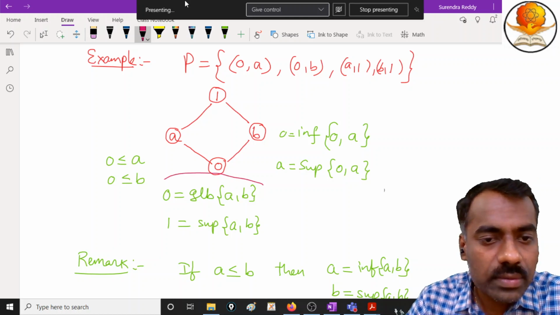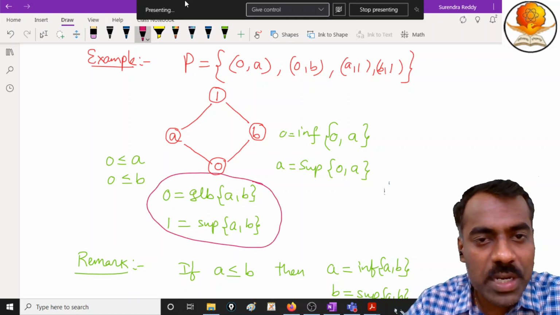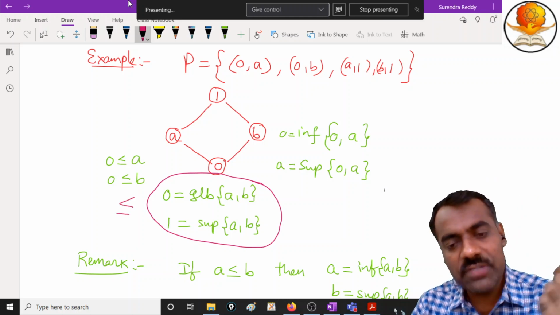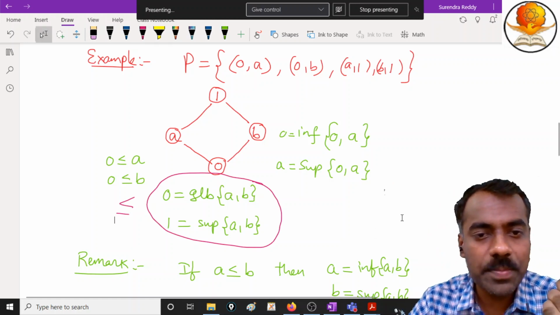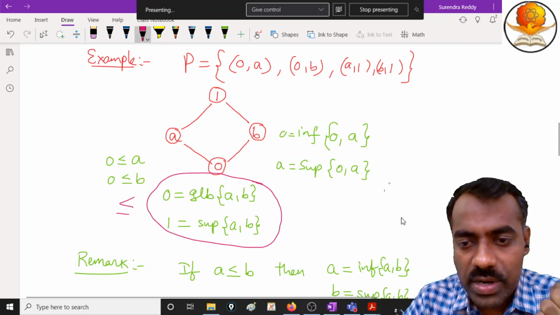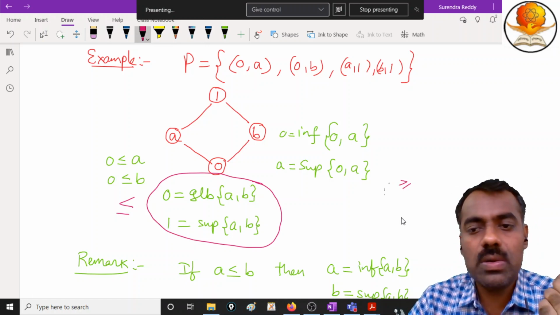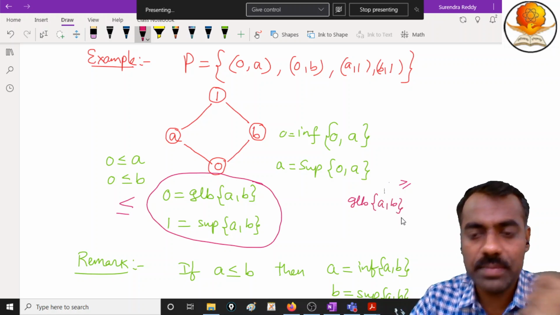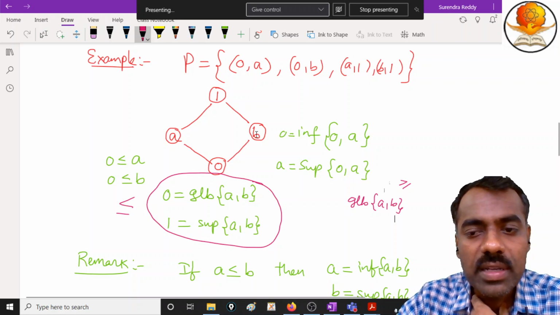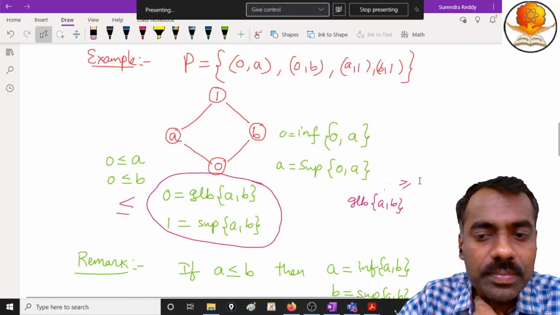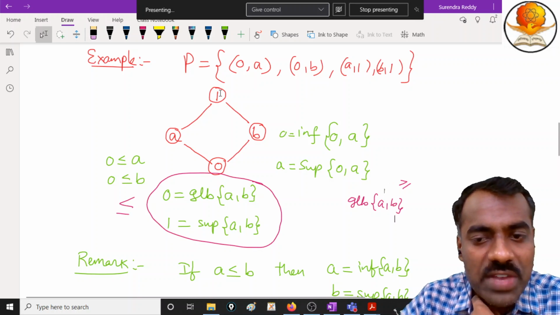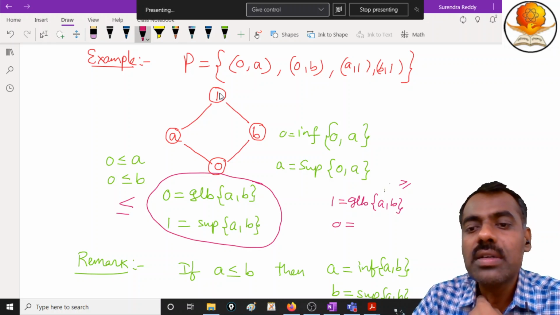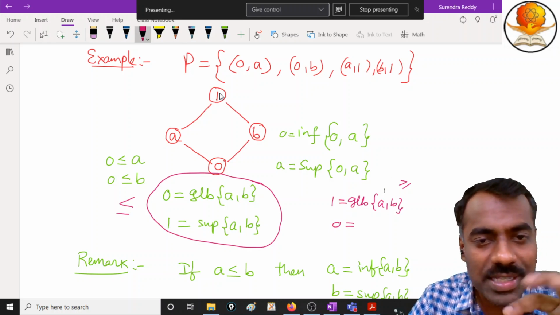So you try to see this statement with respect to what relation? Here the relation is less than or equal to. Are you following? So if I say this for greater than or equal to, then what will this relation become? What is the greatest lower bound of A comma B with respect to this relation? For this A and B, this 1 will now become the greatest lower bound and 0 will become the least upper bound. Are you following? This is just like a mirror image.